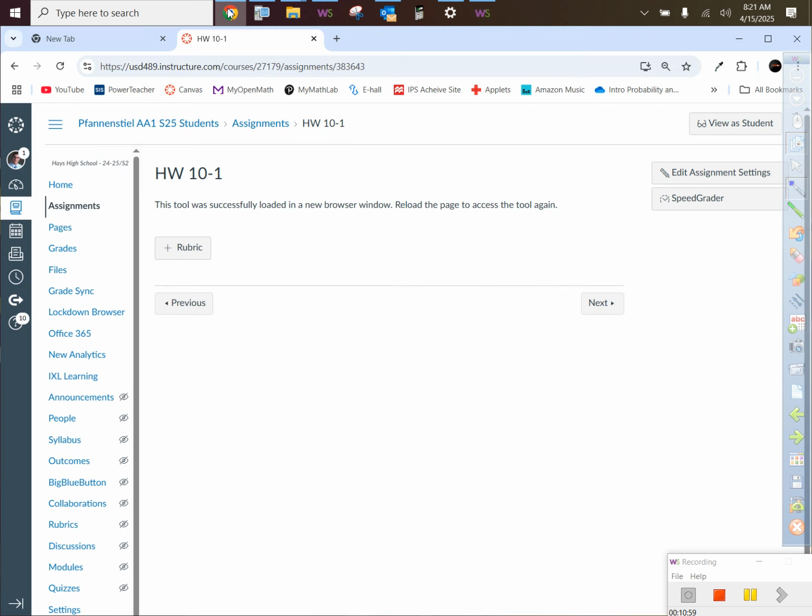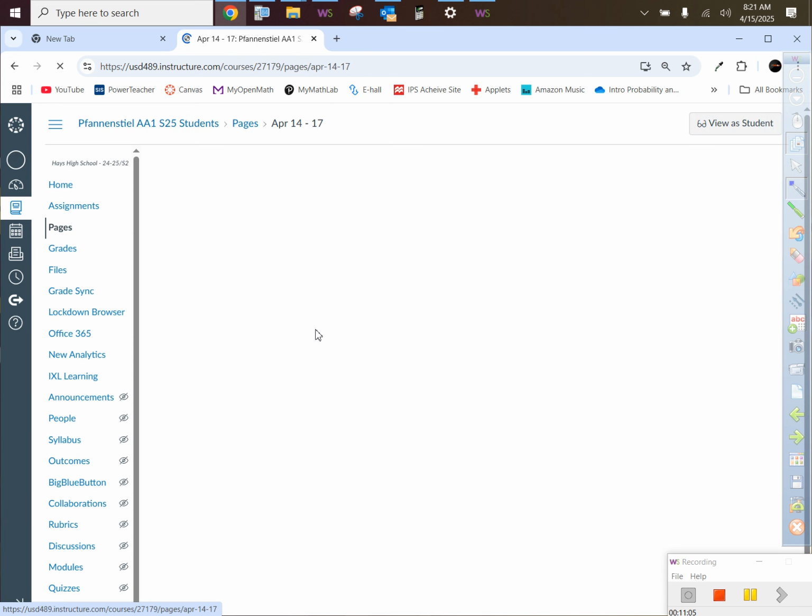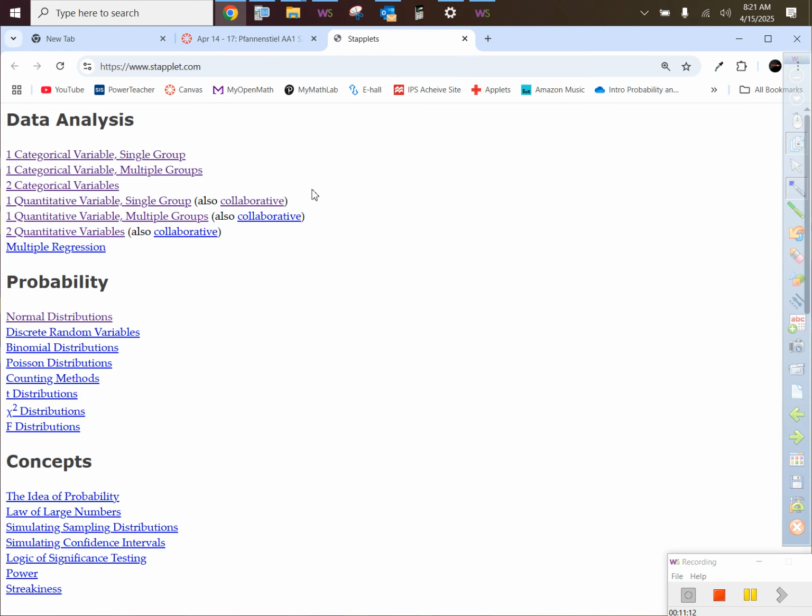If we go to Canvas, on the agenda, do you see that there is a link right here that says applets? We're going to use this a lot this chapter, so you might want to bookmark it. The way you could bookmark it is to hit this star right here if you're using Chrome. If it asks you, do you want to put it in your bookmarks tab, say yes. I can help you with that later when there's time. Do you see all these things that I have right here? These are bookmarks that I have, places I go often. If you do not know how to do that, I'll show you later.